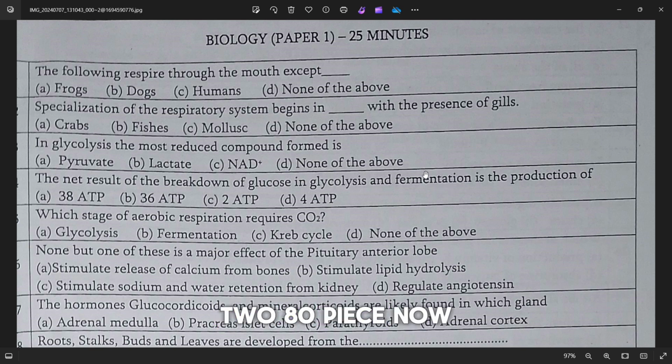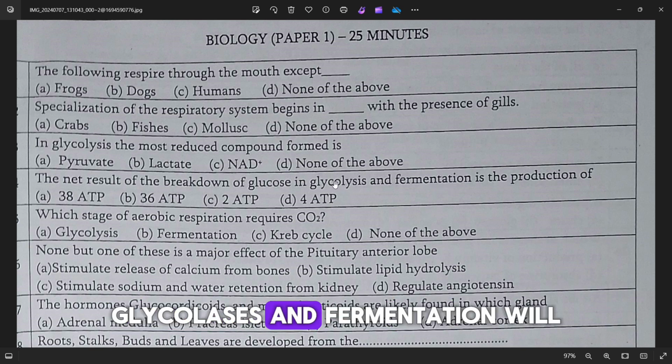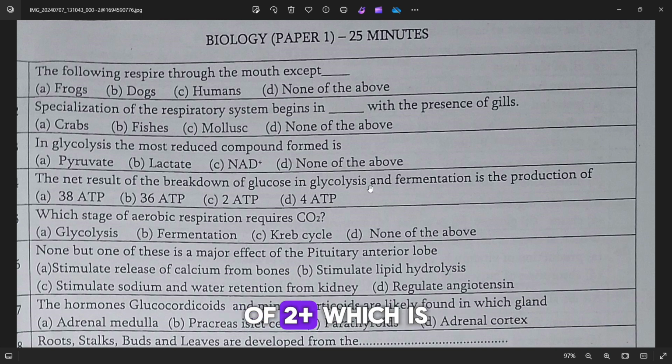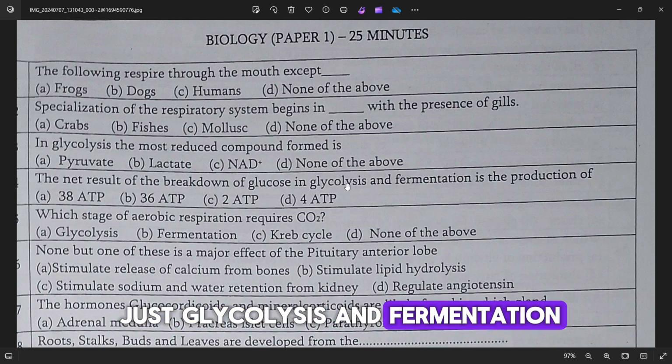So glycolysis and fermentation give a combination of 2 plus 2, which is 4 ATPs. Please don't make the mistake of taking 38 ATPs. If one glucose molecule passes through glycolysis and the TCA cycle, it will generate 38 ATPs, but the question is not asking about the TCA cycle. We are focused on just glycolysis and fermentation.